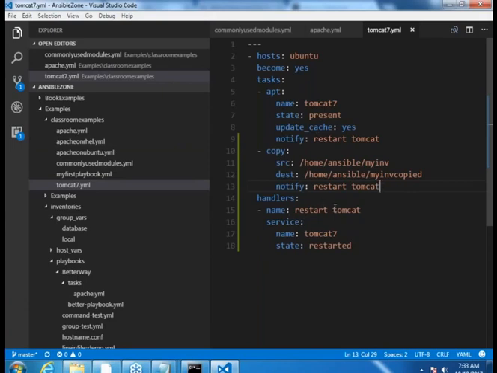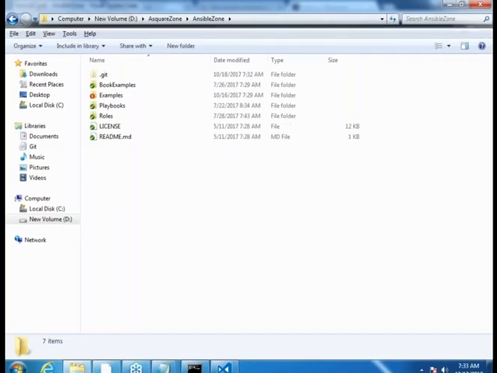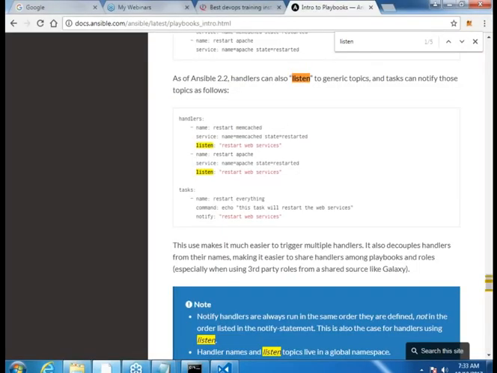Suppose you want to have one event and you want to have multiple handlers for that. Suppose here you have to restart Tomcat and you have to restart Apache. You have to do both. I'm sorry, I've opened the wrong link. So you write notify restart web services, and now you see there are two handlers.